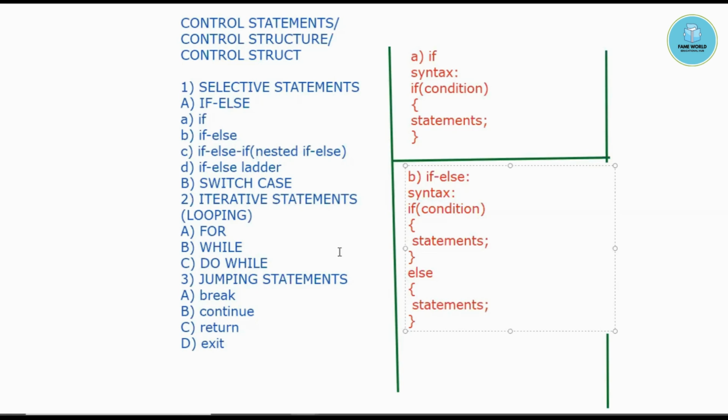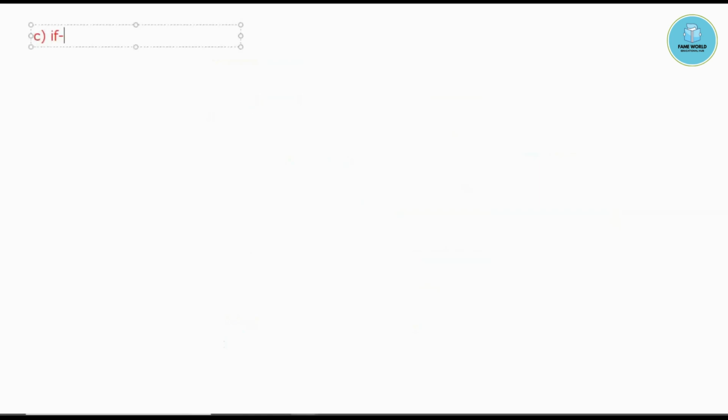Then we are talking about if else if, that is the nested if else. So I am writing C, that is else if.